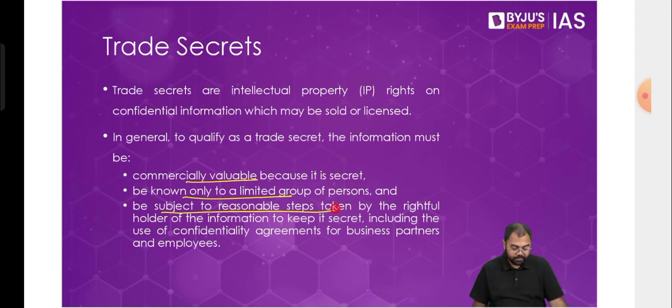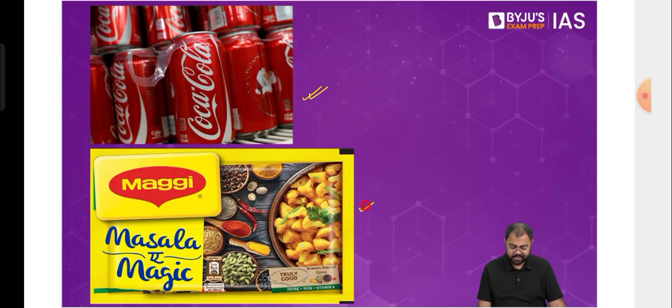So there are various examples. Coca-Cola, Maggi Masala. So, for example, let's say you have Coca-Cola, you have Thums Up, you have Pepsi. All these have the same color, almost the same color, but the tastes vary. There are significant differences in their taste. So that particular taste is something that you cannot stop some third party also from replicating.